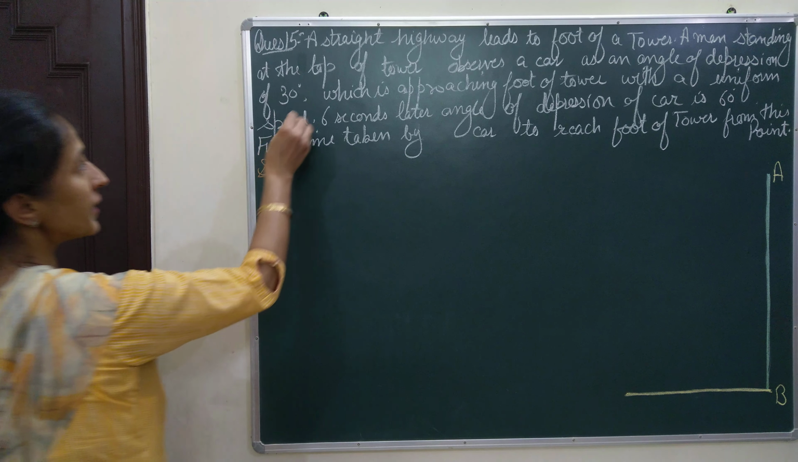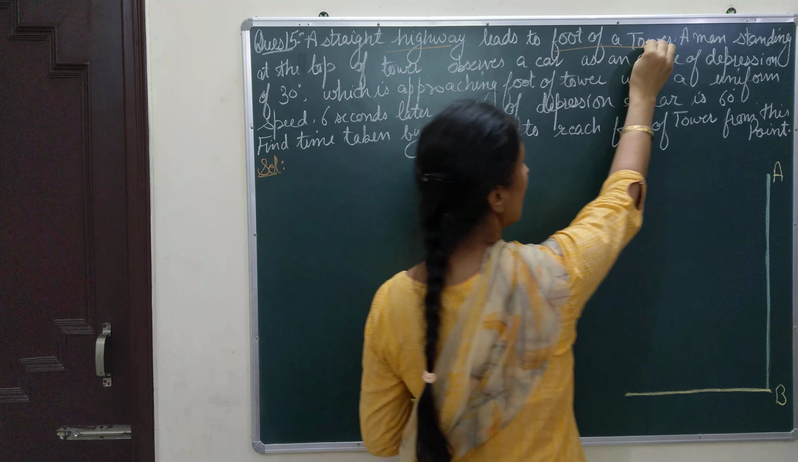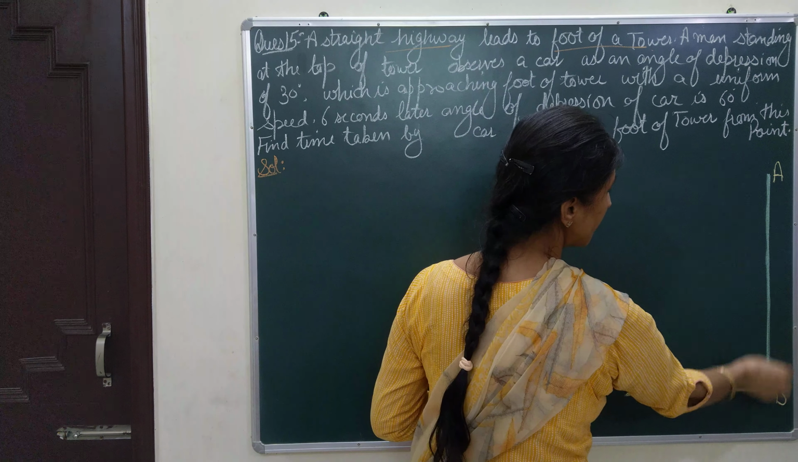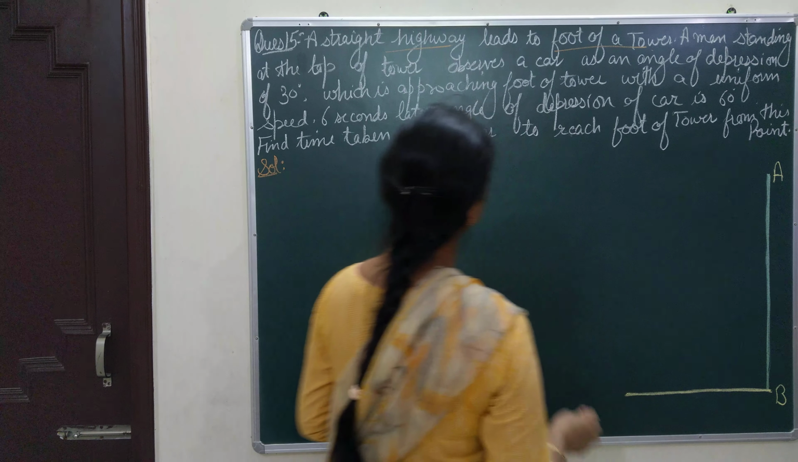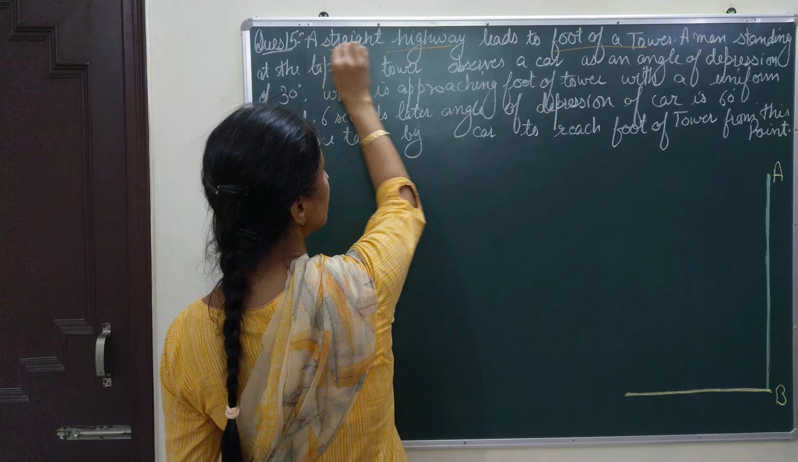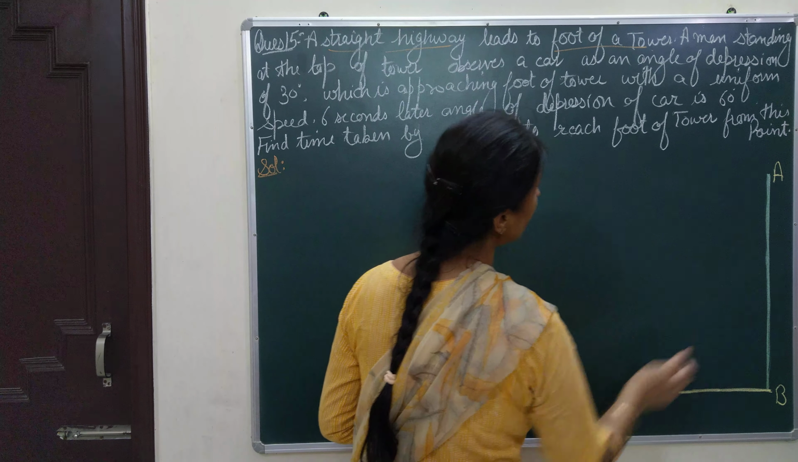Question number 15. Here is a statement. A straight highway leads to the foot of a tower. A tower is there. I have constructed here AB representing a tower. And what they are given is that a straight highway leads towards the tower. The highway is running towards that tower.